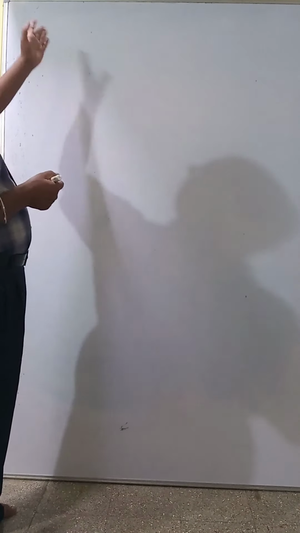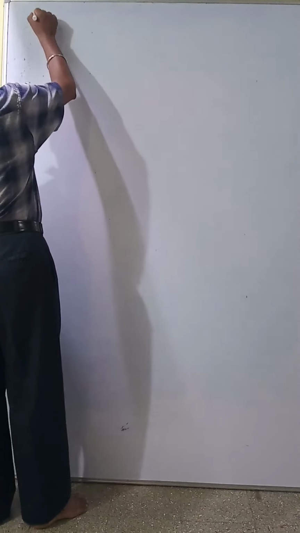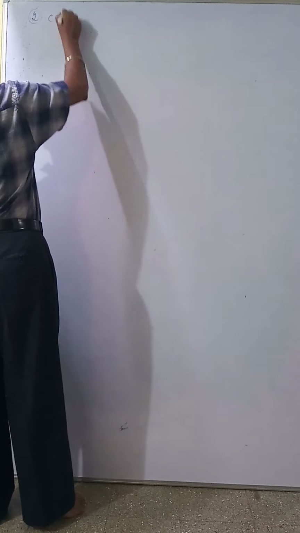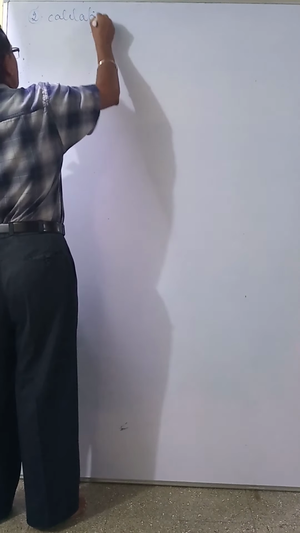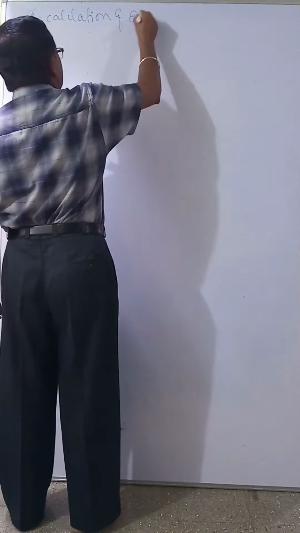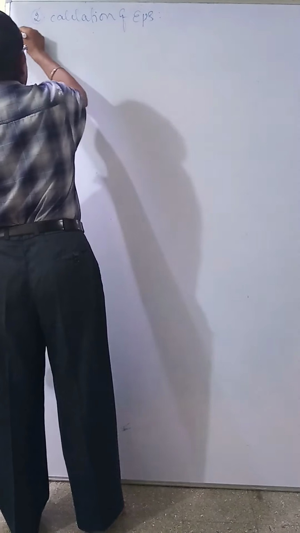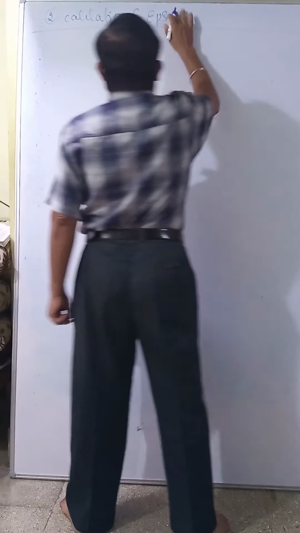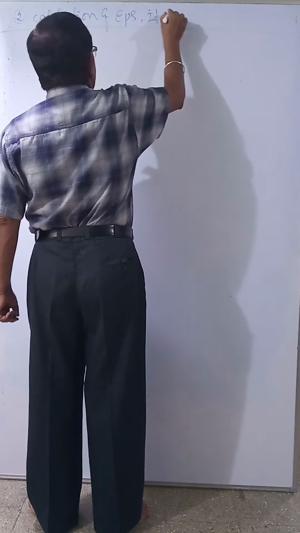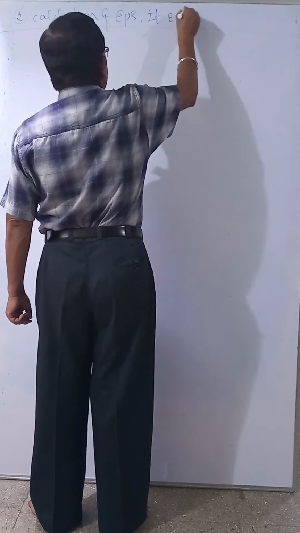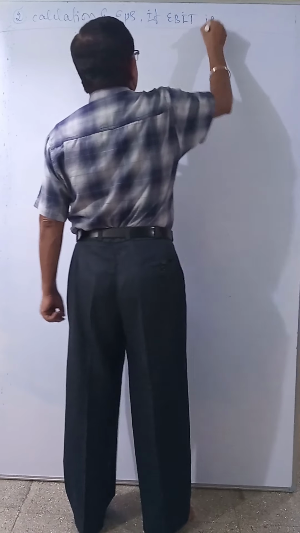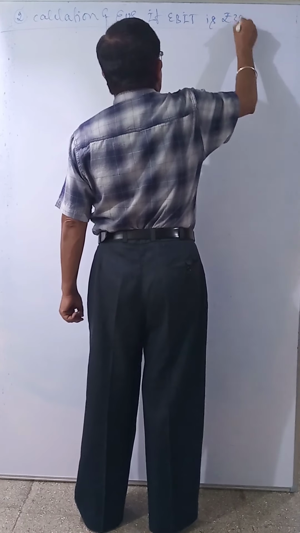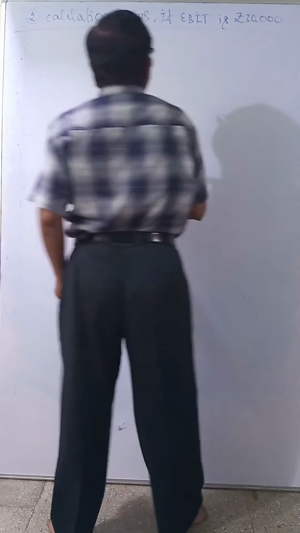See here, take down before calculation of EPS. If you want, write problem number 2: calculation of earning per share, if present EBIT is rupees 30,000, which is given in the question.